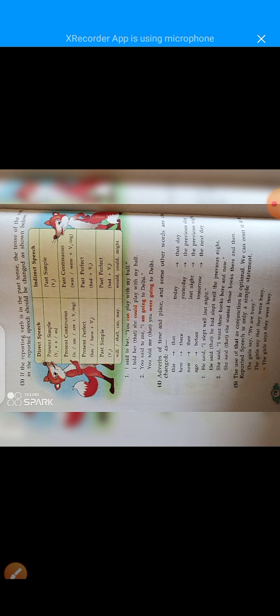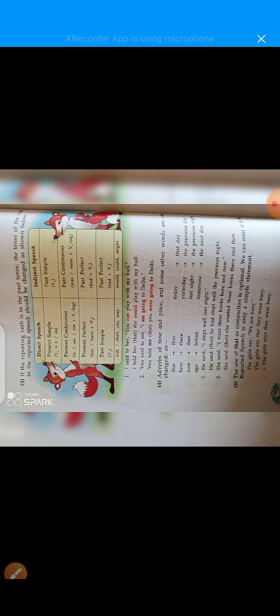Rule number 4 is adverbs of time and place and some other words are also changed. This becomes that. Today becomes that day. Here becomes there. Yesterday becomes the previous day. Now becomes then. Last night becomes the previous night.